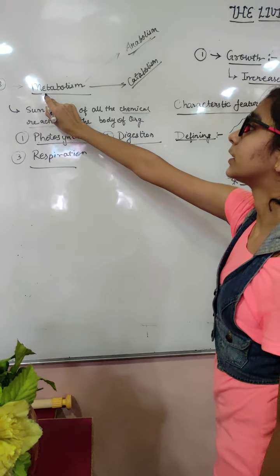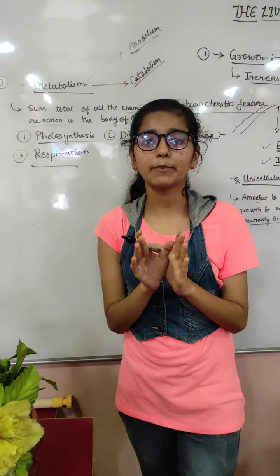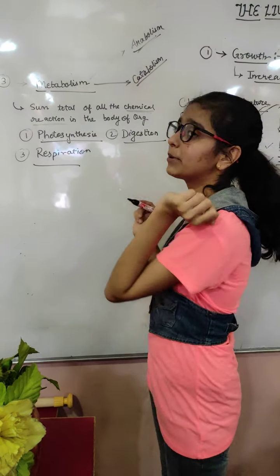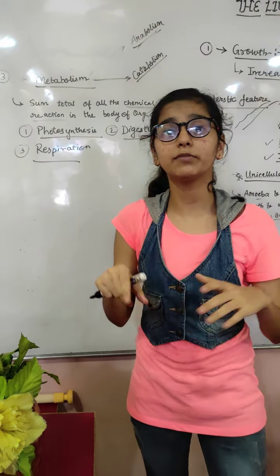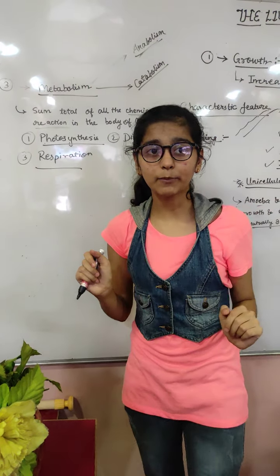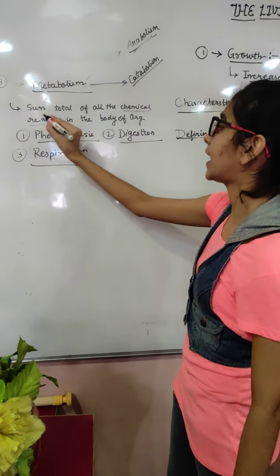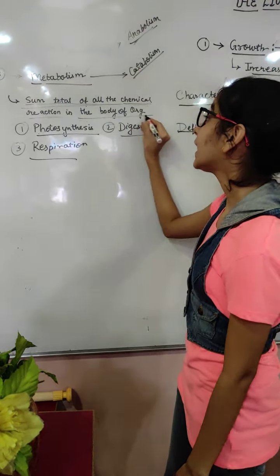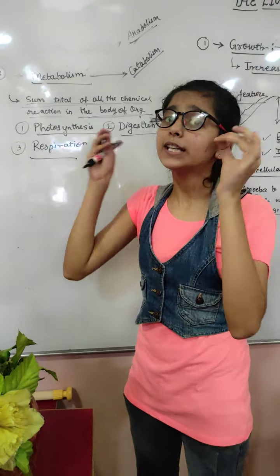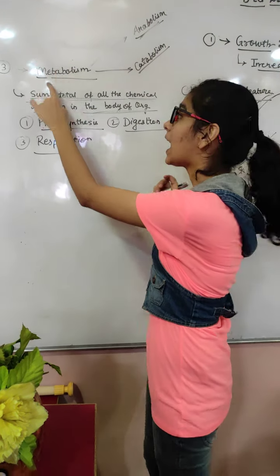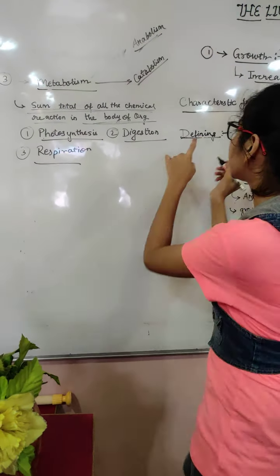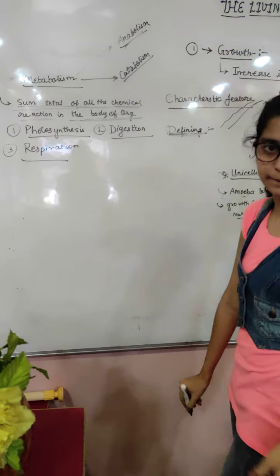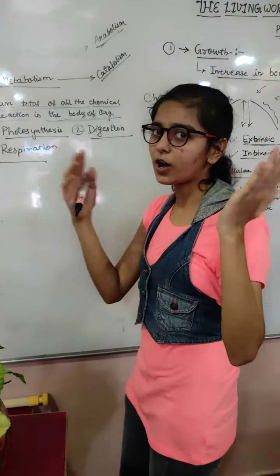Metabolism: have you ever seen any other chemical reaction? If you say this is a chemical reaction, it can also take place outside the body, we can do chemical reactions in the laboratories. But still, understand it is written: sum total of all the chemical reactions in the body of an organism. Only those that take place inside your body are metabolic reactions. So this is again the defining feature of human beings, or not only human beings, all the living creatures.